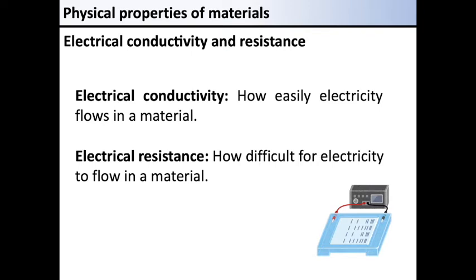Electrical conductivity indicates how easily electricity flows in a material. The higher the value, the easier the electricity flows. Electrical resistance indicates how difficult for electricity to flow in a material. This is the opposite property of the electrical conductivity. In other words, the lower the value, the easier the flow of electricity.